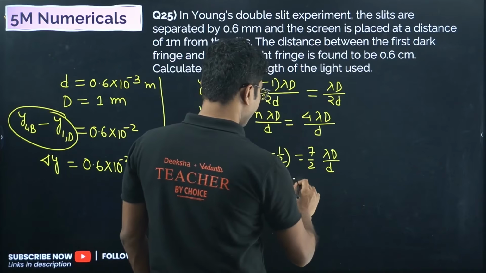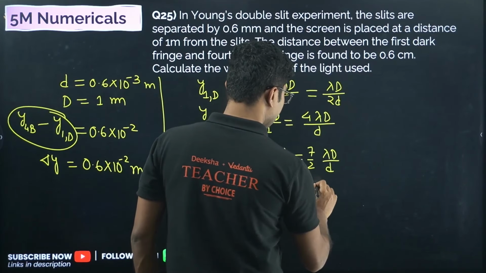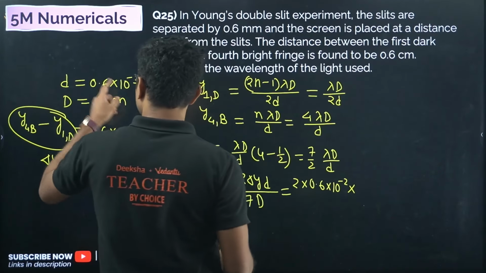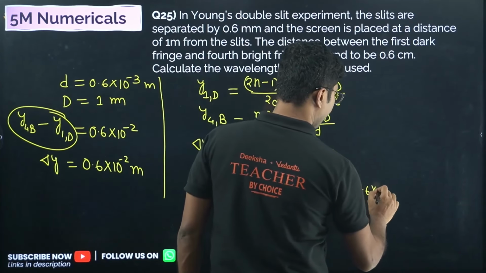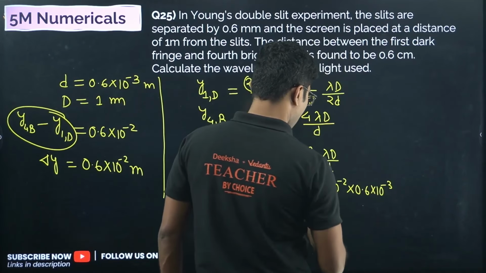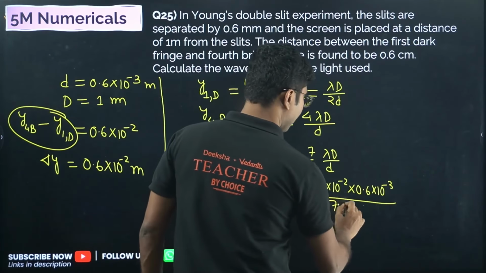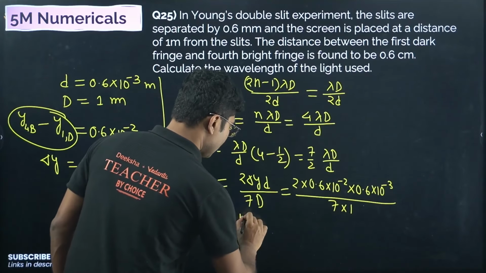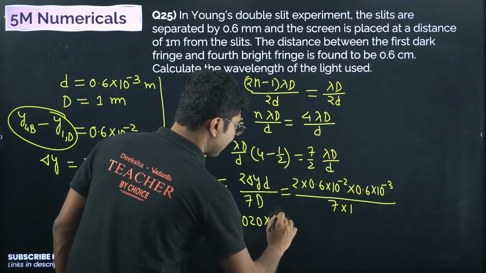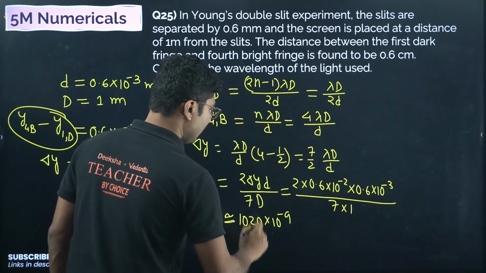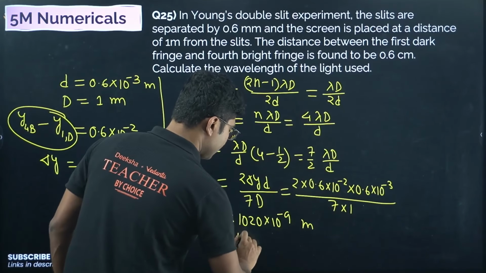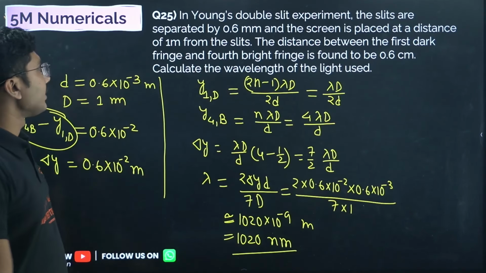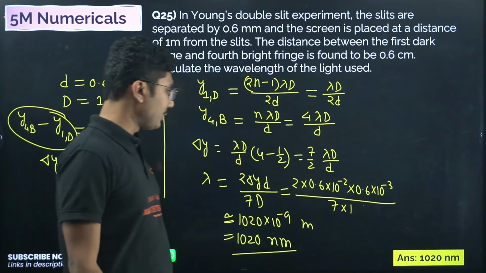So you put 2 into delta y, which is 0.6 into 10 to the power of minus 2. Small d is given as 0.6 into 10 to the power of minus 3 and 7 capital D is 7 into 1 meter. If you simplify everything, you should get around 1020 into 10 to the power of minus 9. I am not doing the calculation. Approximately it will be this much meter, or 1020 nanometer. So this is the correct answer for this question. 1020 nanometer is the wavelength.